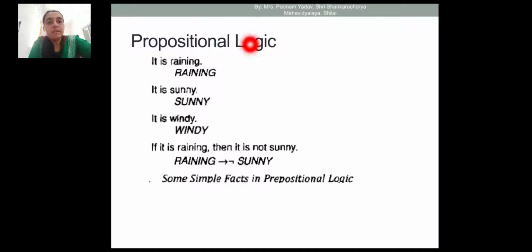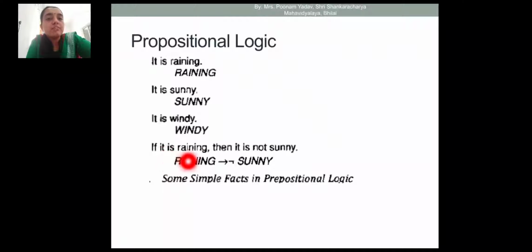Here is an example. There is one statement: it is raining. Then propositional logic says raining. Suppose if it is raining, then it is not sunny. Here there are two statements: one is a conditional part and another is a result part.